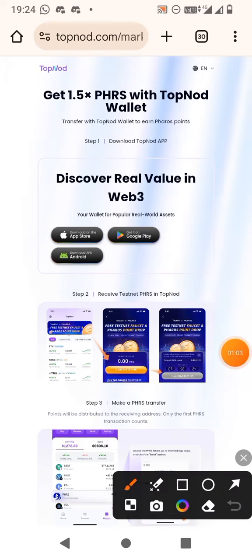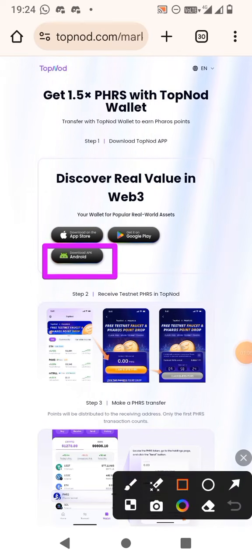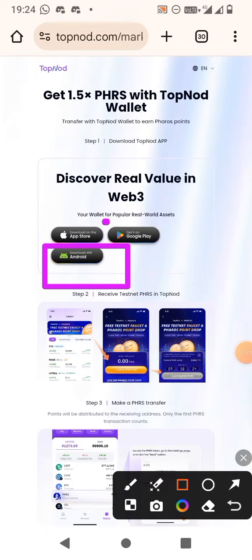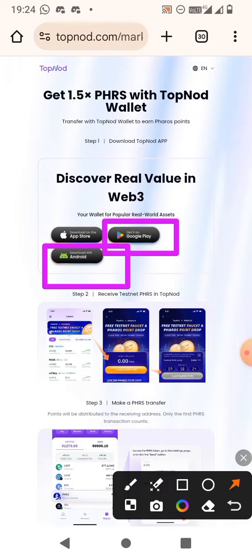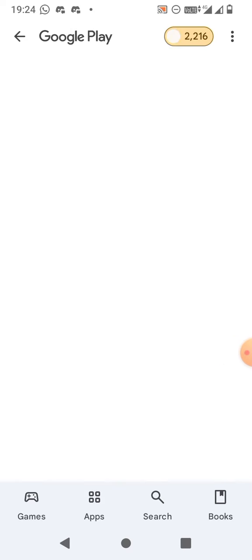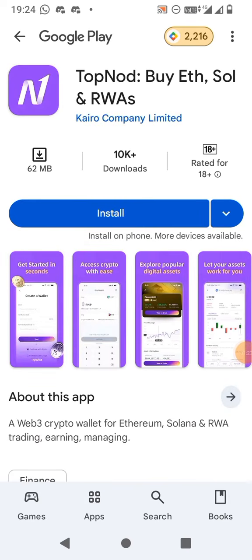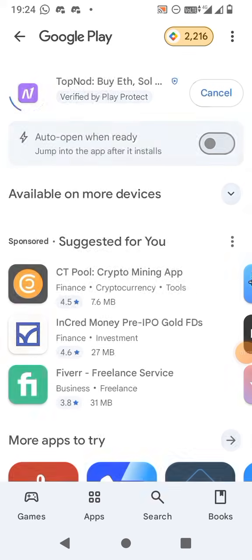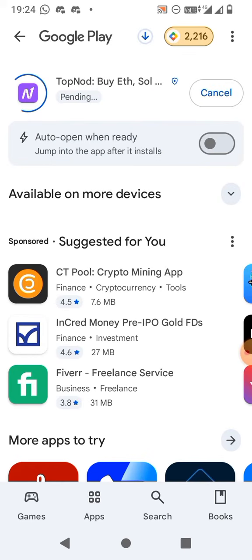And according to your mobile you have to select your option. So I will select here because I have an Android phone. So let me download directly from the Play Store. So what I do here is download it directly from the Play Store. So friend, I will install it. So you can see that the installation progress is going on, so let's wait for it.